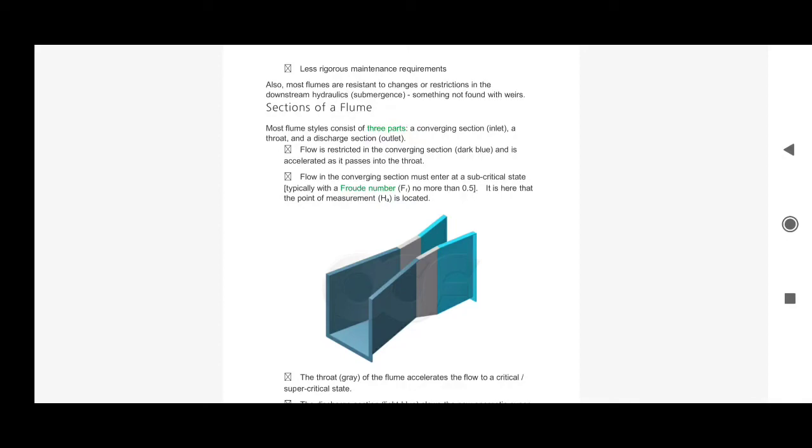You obviously know that for a subcritical flow the Froude number should be less than 1 only, but in the throat section the Froude number should be less than 0.5 typically. It is here that the point of measurement HA is located, that is you are not going to measure flow at any other portion than the section in which the flow is converging, right? That is the throat section.